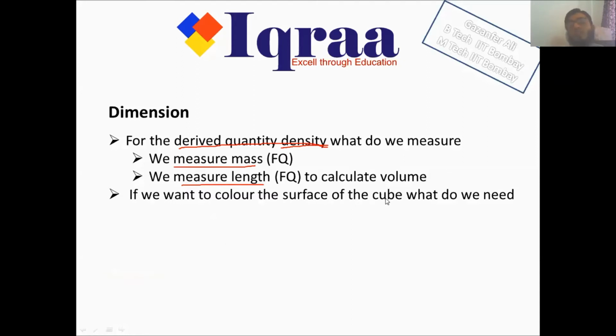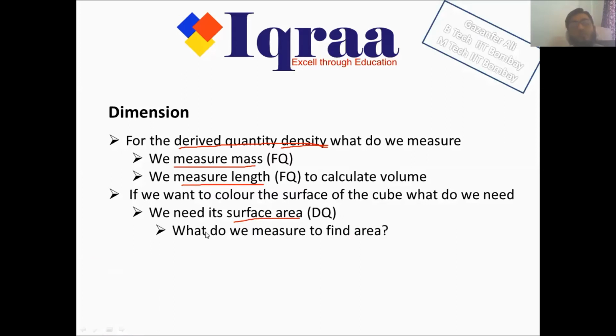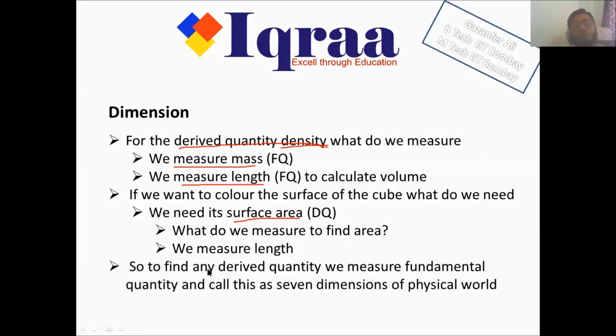What if you want to color the surface of the cube? If you want to color the surface of the cube, what do we need? We need the surface area. Now for surface area, what do we have to do? We measure the length. So to find any derived quantity, we measure the fundamental quantities, and these fundamental quantities are known as the 7 dimensions of the physical world.